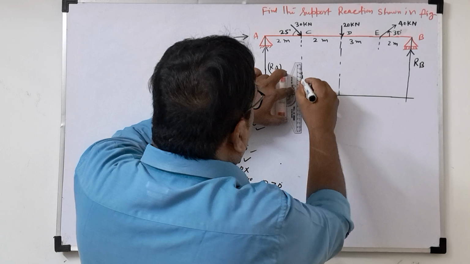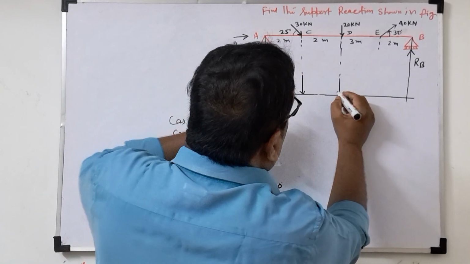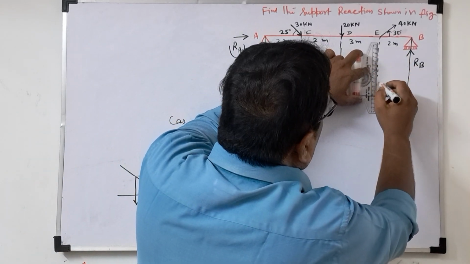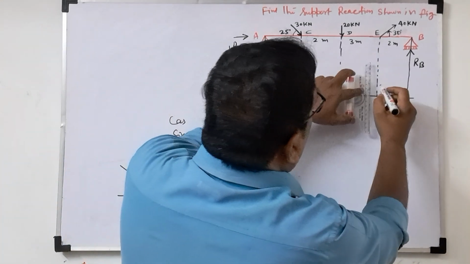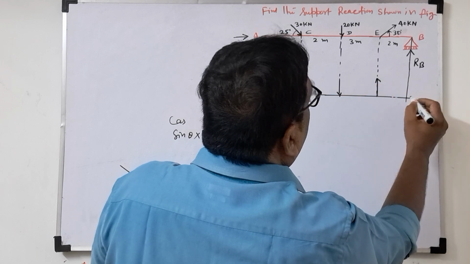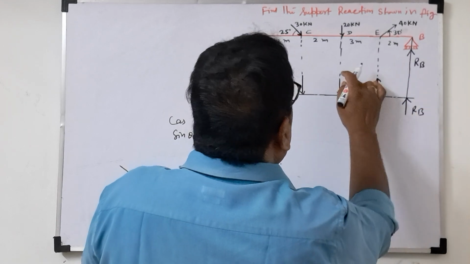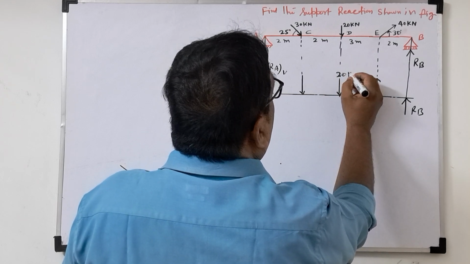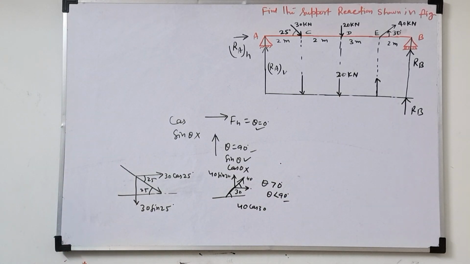So here, see, one vertical force will come. This one is already given as vertical. Here also a vertical force will come, an upward force, because the directions will be like this. Here will come RB. So this is the 20 kilonewton given already. Now these two we have to calculate. So let us see how much value will come.